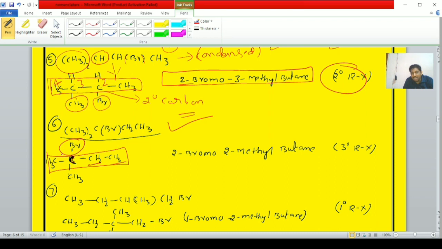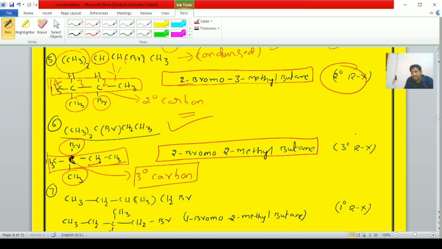At the second carbon atom bromine is there, and at the second carbon atom a methyl is there. That is 2-bromo-2-methylbutane, the IUPAC name of this compound. Since the halogen atom is bonded to a tertiary carbon atom, it is known as a tertiary alkyl halide.